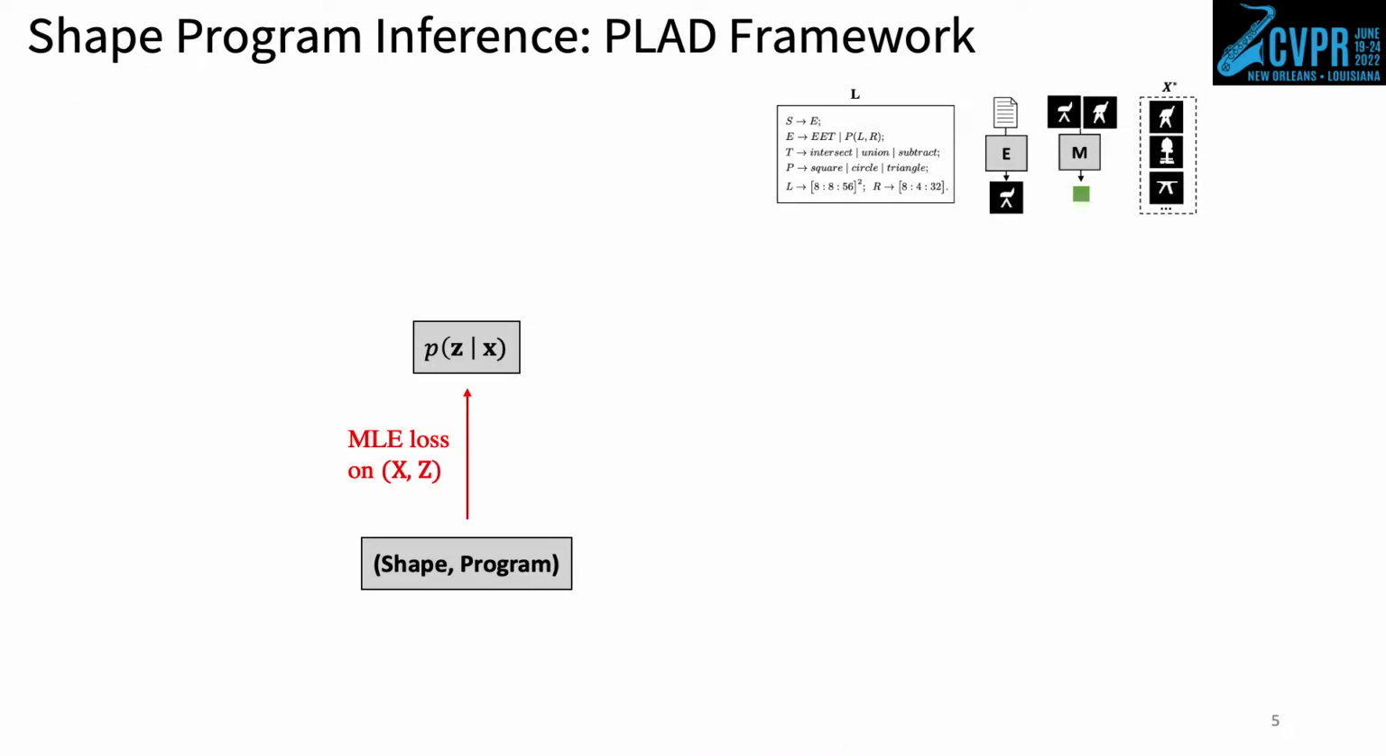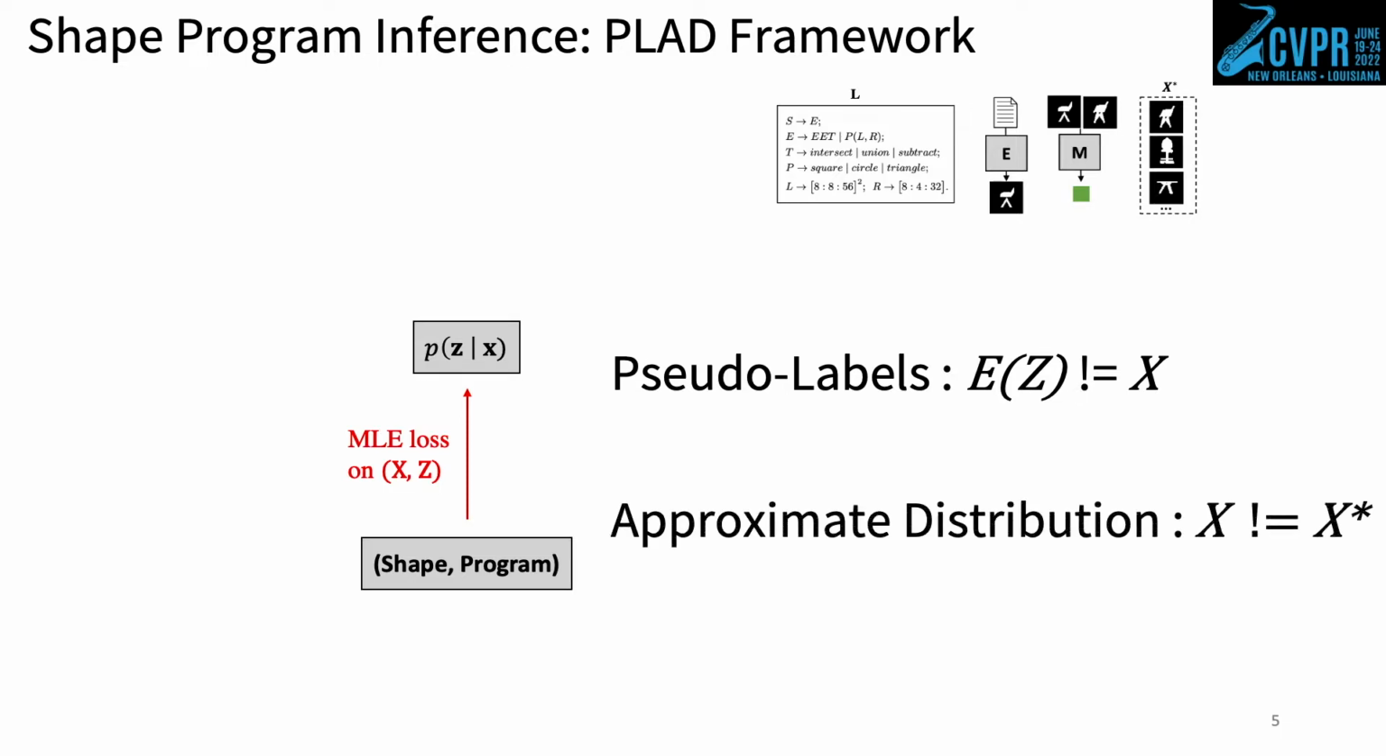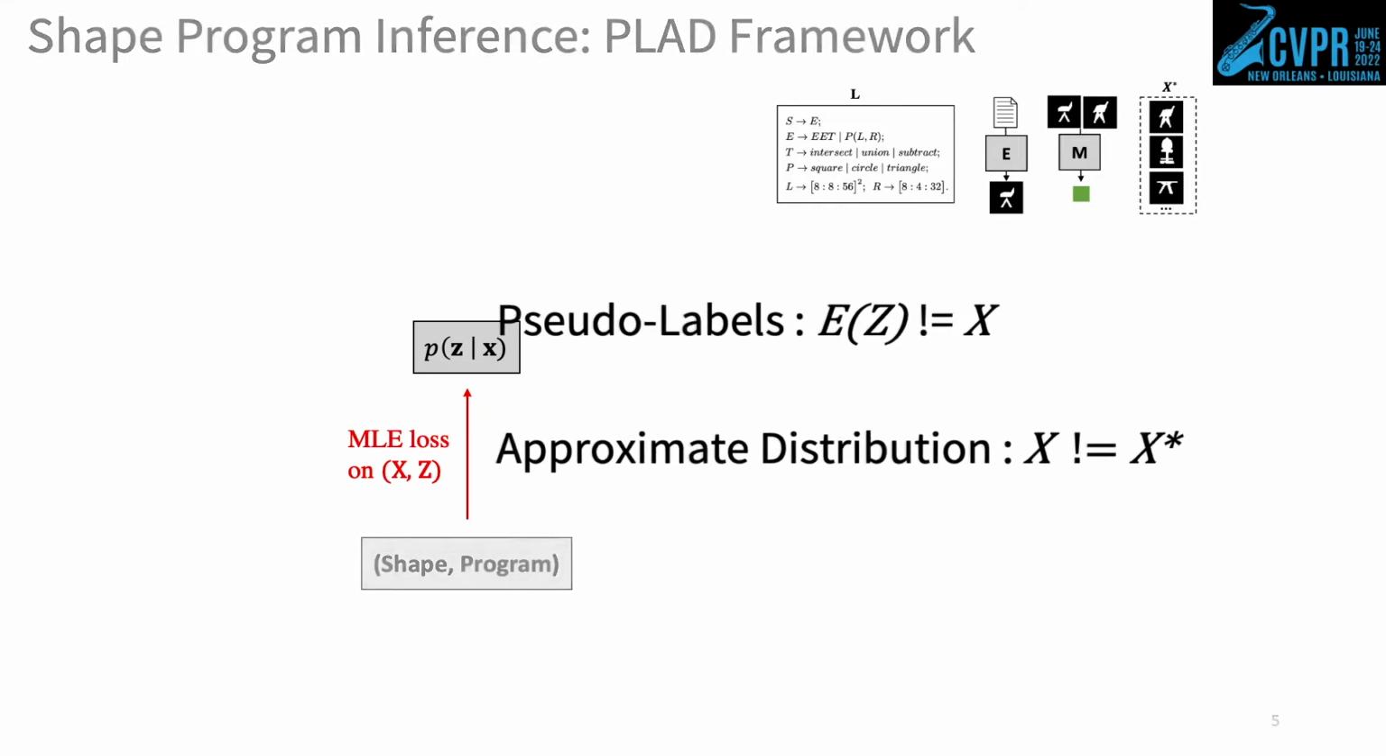We present the PLAD framework. PLAD methods create paired shape program data that is used to train the recognition network with maximum likelihood updates. However, as ground truth pair data is unavailable, PLAD methods need to make compromises on either the accuracy of the assigned program labels or the shape distribution. For methods that use pseudo-labels, each program Z is an incorrect label for its paired shape X, so executing Z does not create X. For methods that use an approximate shape distribution, the distribution of shapes X has valid program labels, but this distribution only approximates the distribution of real shapes of interest.